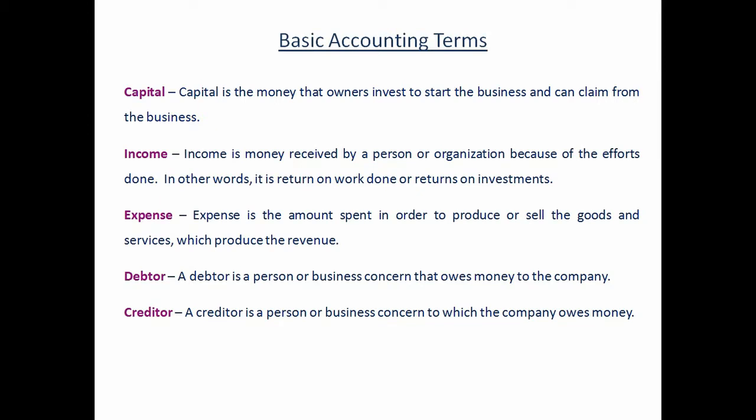And then there are debtor and creditor. A debtor is a person or business concern that owes money to the company, and a creditor is a person or business concern to which the company owes money. That is, the person to whom you have to give the money and the person from whom you have to receive some money are your creditors and debtors.